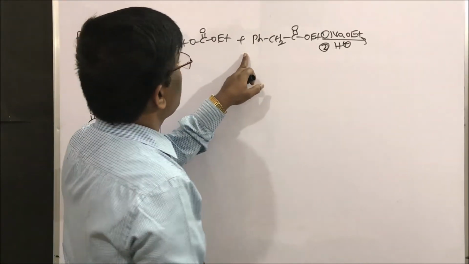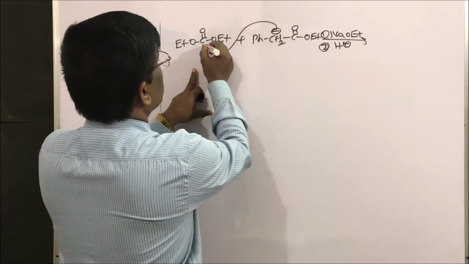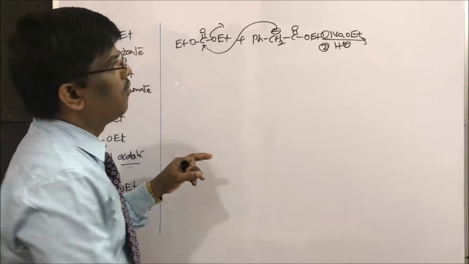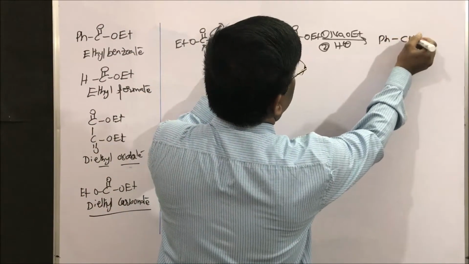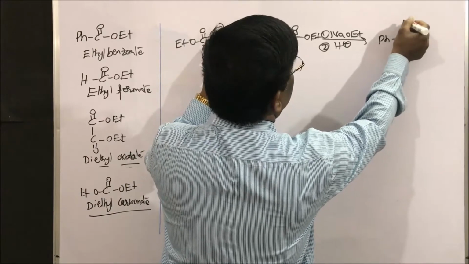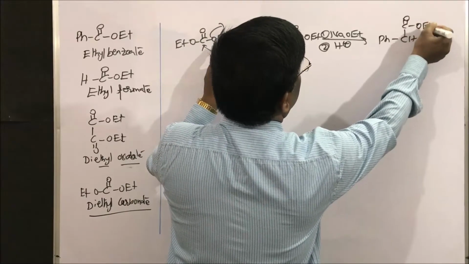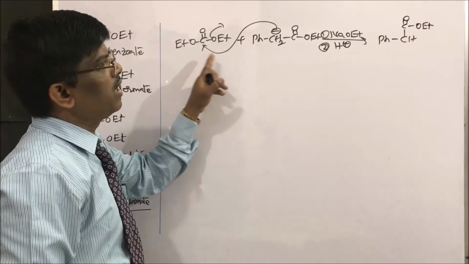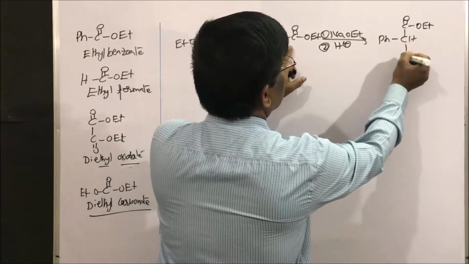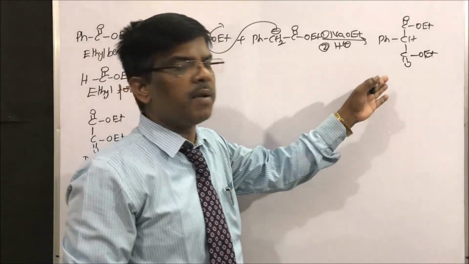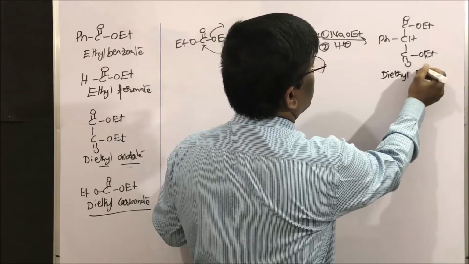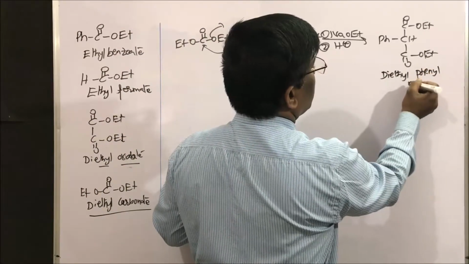So what is going to happen? This is going to react here, minus OEt. What am I going to get? Let us write phenyl CH, with CO OEt. Yes, students, one OEt has come, another OEt, CO OEt. What is this? Just now we have prepared diethyl phenyl malonate.